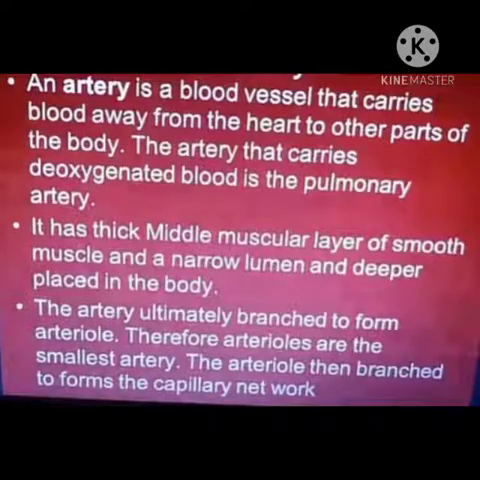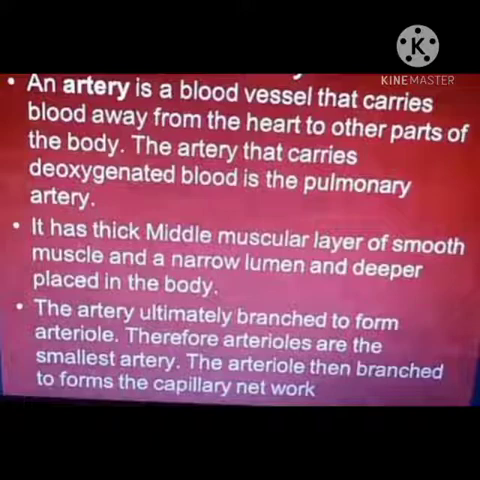Now, first is your artery. Artery is a blood vessel that carries blood away from the heart to other parts of the body. They are distributory in function. The artery that carries deoxygenated blood is only the pulmonary artery. Otherwise arteries always carry oxygenated blood. Arteries have a thick middle muscular layer of smooth muscles, a narrow lumen, and are deeper placed in the body.